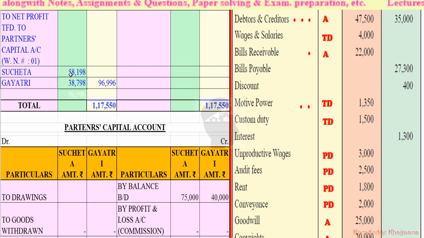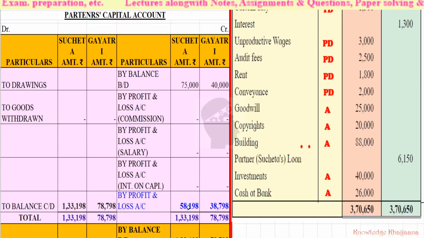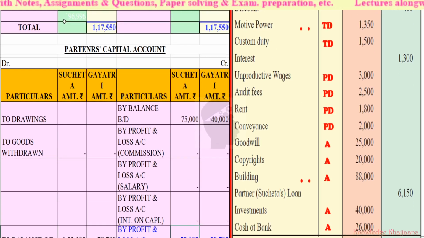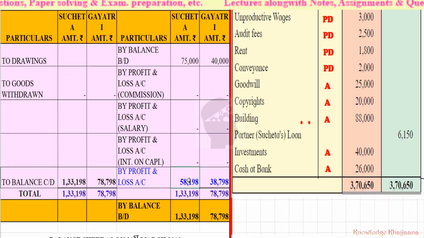So we'll record this net profit, we'll add it to their capital, the new net profit, which should be the actual net profit. Okay, the mistake which the book has committed, or the book has forgotten: what has the book forgotten? To charge the interest on loan. So 58,198 was Sujata's share of profit, and rupees 38,798 was Gayatri's share of profit.